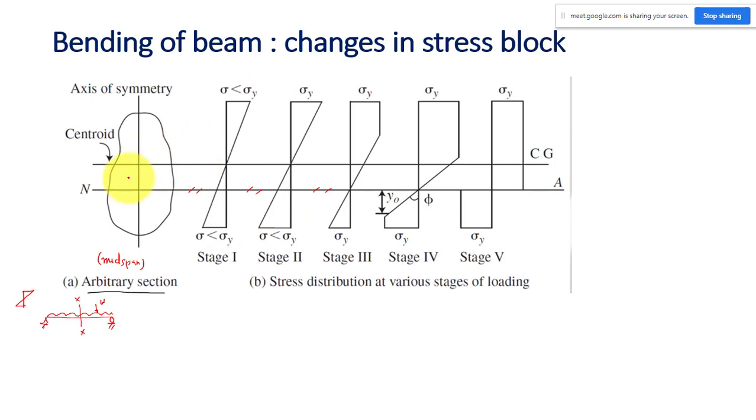Let us say this is the neutral axis. This is the centroid of the cross section. The centroid will be the same as the neutral axis in the elastic analysis, right? This is my neutral axis, and this other line is not there for the time being. Initially the stress levels are, let us say, less than yield strength, because my loading is very less. So this will be the variation. At the neutral axis we have zero stress, and the stress varies linearly; this is one extreme fiber, and this is the other extreme fiber.